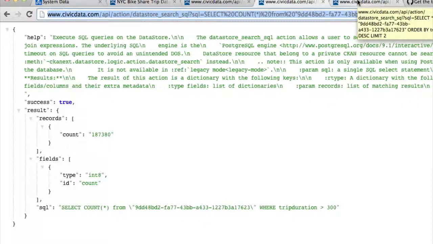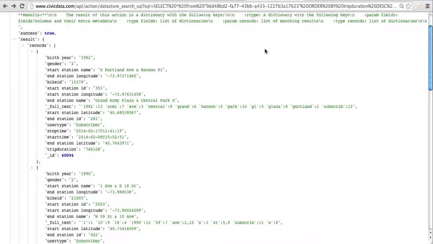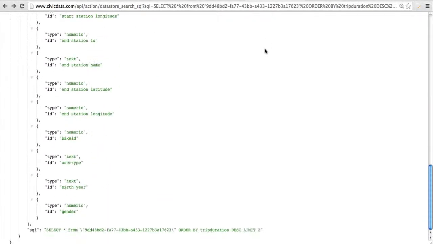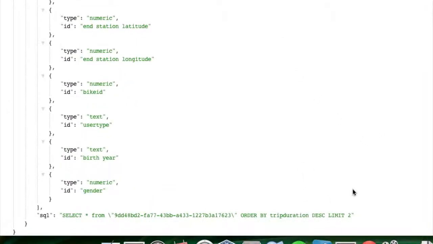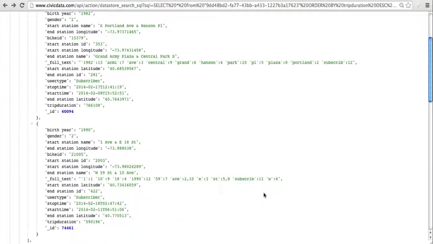But what I really want to do is start to get at the real heavy hitters here, the people that are basically clocking the longest trips in the New York City bike share. So I'm going to pass in a SQL query. I'm going to limit it to 2 results, which you see here. If I scroll all the way to the bottom, you can see it actually displays the SQL query that I'm sending in. So I'm just doing a straight select. I'm ordering it based on the trip duration, which is in seconds, and I'm limiting it to the 2 longest trips in July of 2013. So this gets kind of interesting.